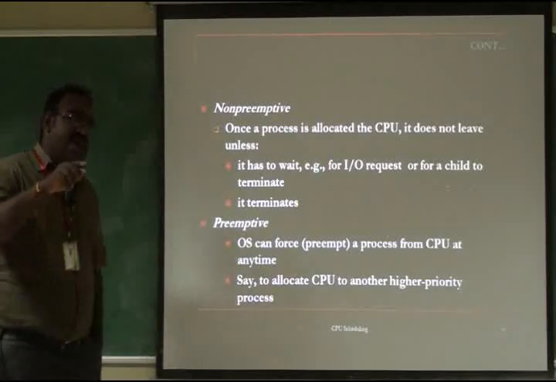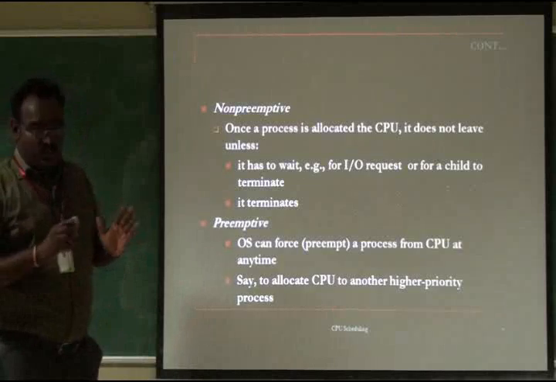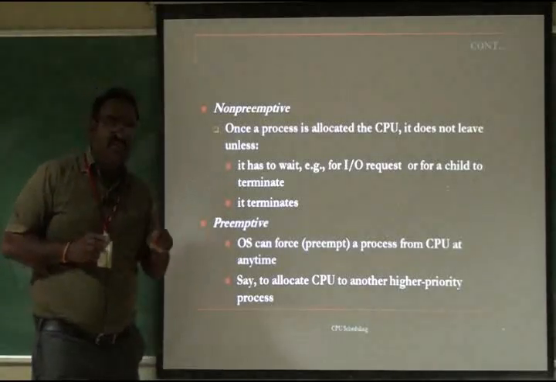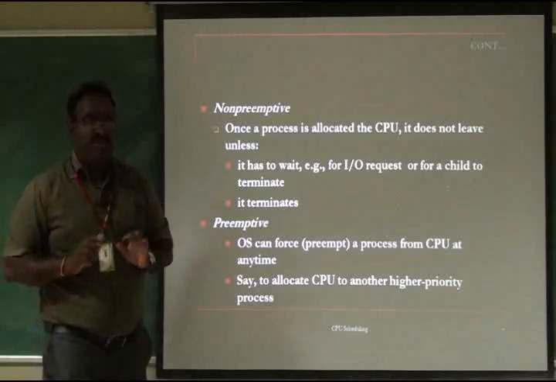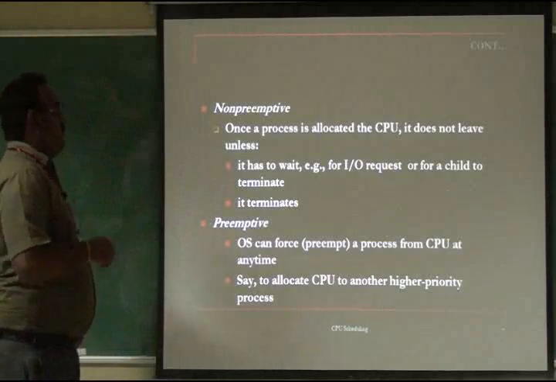When can a non-preemptive process be preempted? If it is waiting for the IO, if the process is waiting to store a value or get a value, then it is to be preempted. That's all. Otherwise, it is never to be preempted. That is called a preemptive process.